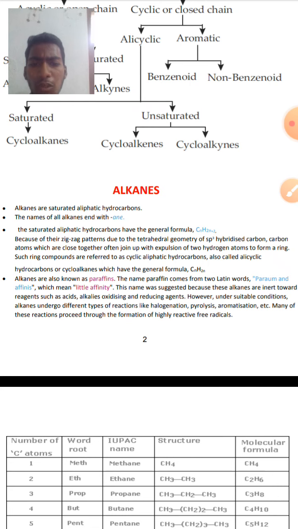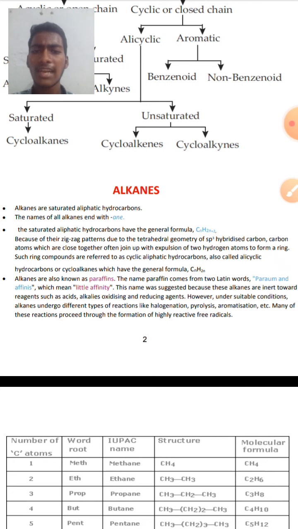However, under suitable conditions, when sufficient energy and light are provided, they undergo several reactions like halogenation, pyrolysis, aromatization, etc. Many of these reactions proceed through the formation of highly reactive free radicals, and these free radicals are formed by the homolytic fission of molecules.